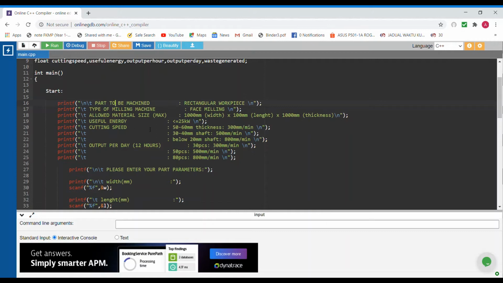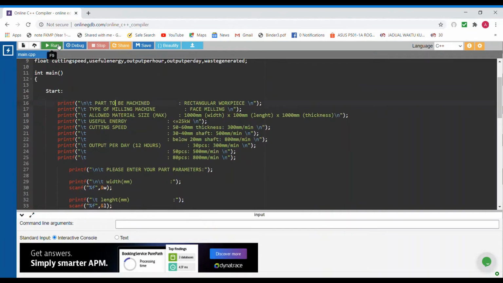For the useful energy, we use less than or equal to 25 kilowatt, and for the cutting speed, we use 50 to 60 millimeter thickness, and for the shaft 30 to 40 millimeter. And for the below shaft, we use 20 millimeter. And our output per day is 12 hours, which is 30 pieces, 300 millimeter per minute.